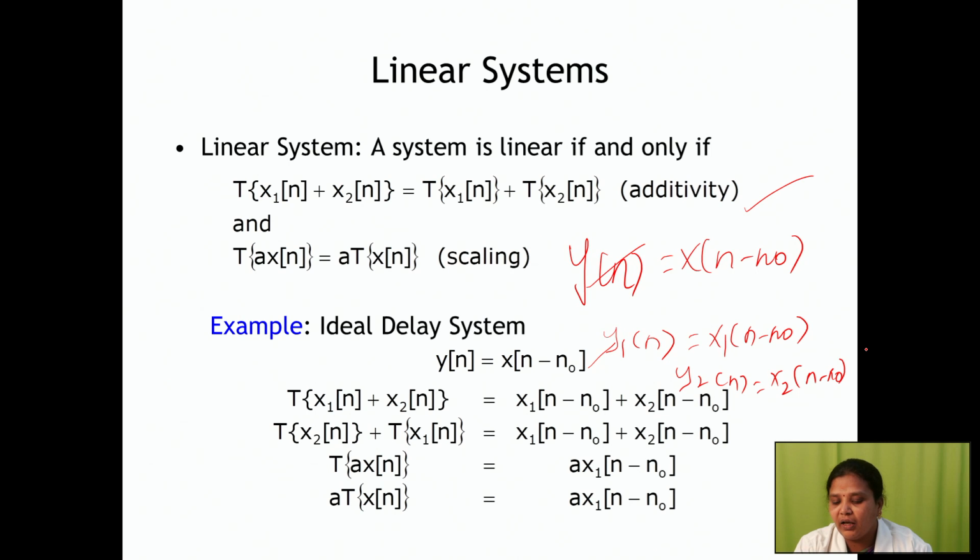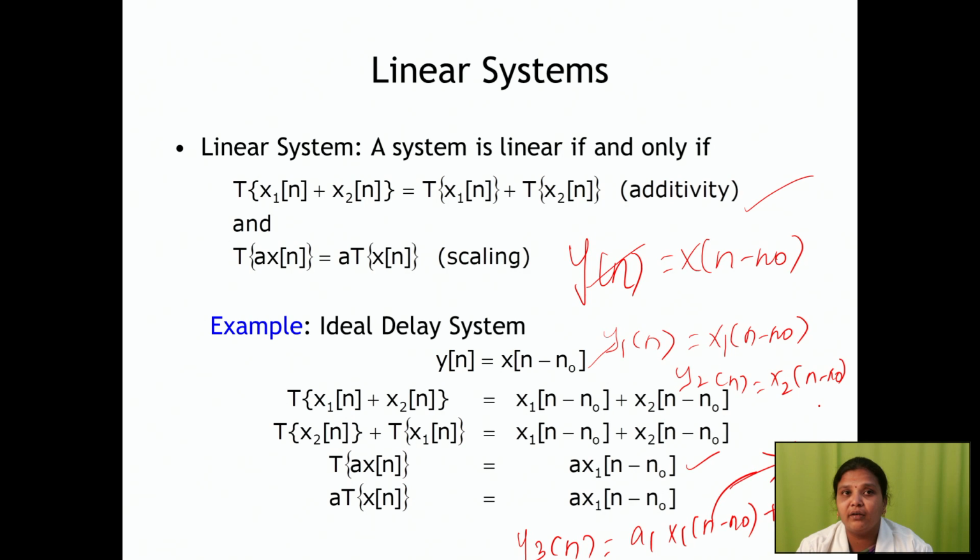Then before that we will have the scaling property, that is what? a1 x1 of n, and next we will have a2 x2 of n minus n naught. If you are adding y1 of n plus y2 of n, you will have y3 of n. So y3 of n equal to a1 x1 of n minus n naught plus a2 into x2 of n minus n naught. Okay, this is your third equation.